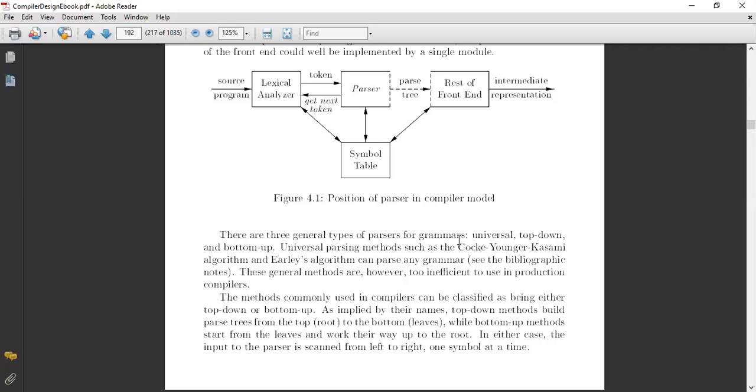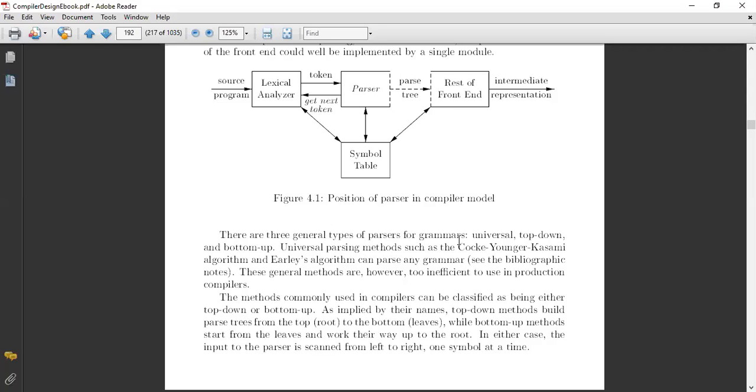However, these general methods are too inefficient to use in production compilers. The methods commonly used in compilers can be classified as either top-down or bottom-up. As implied by their names, top-down methods build the parse tree from the top root to the bottom leaves, while bottom-up methods start from the leaves and work their way up to the root.